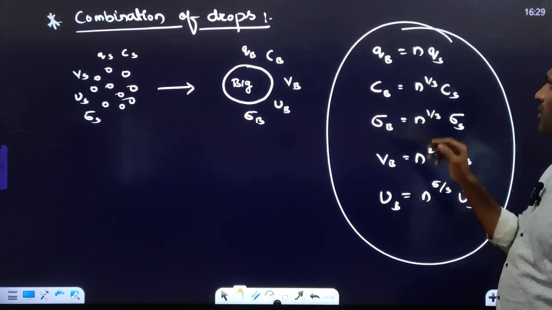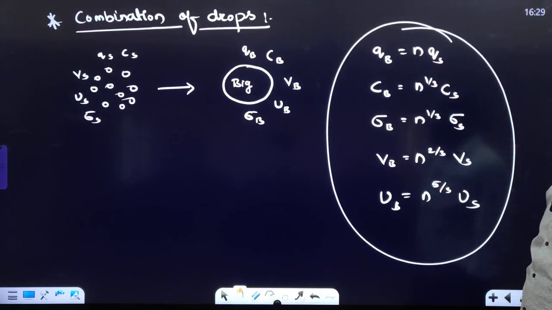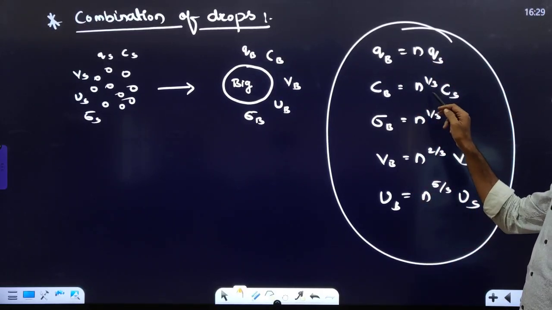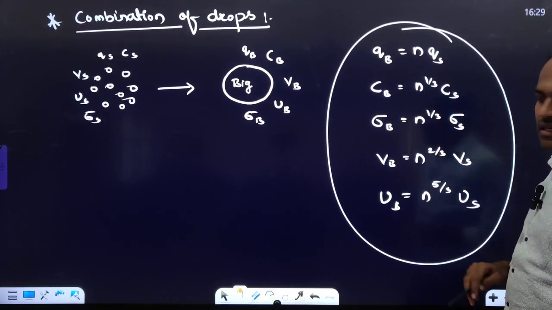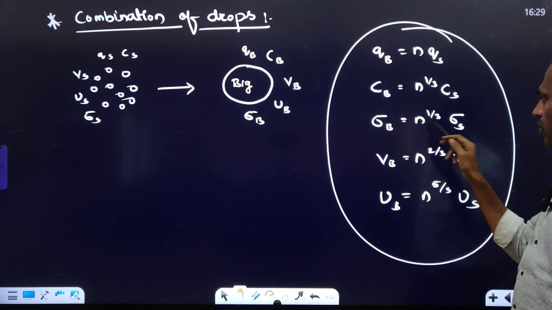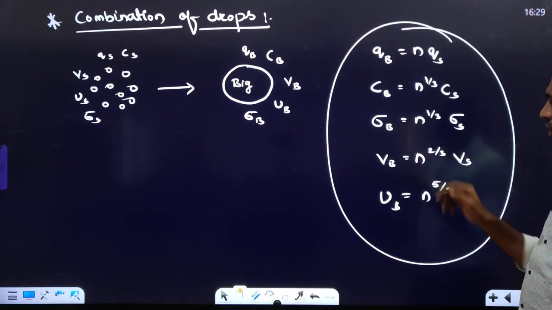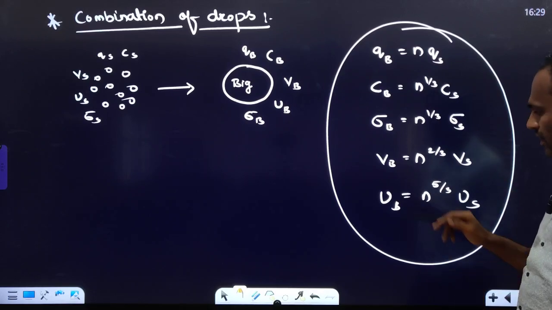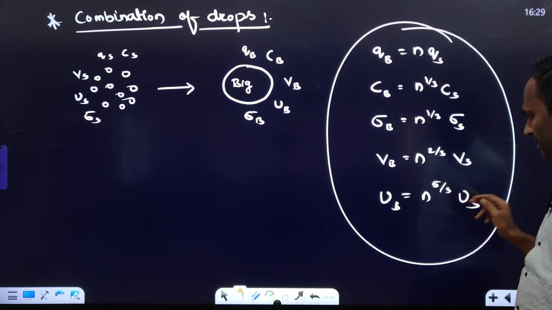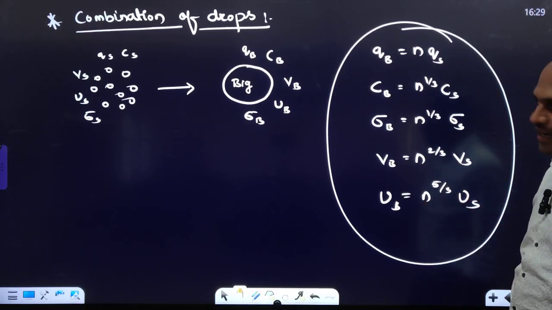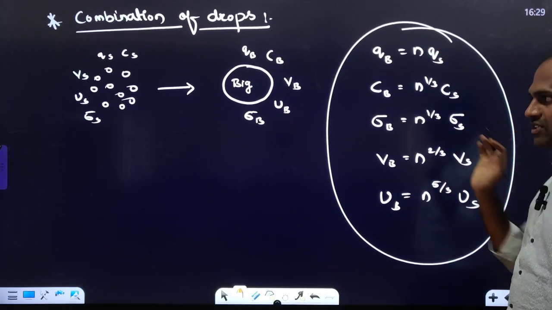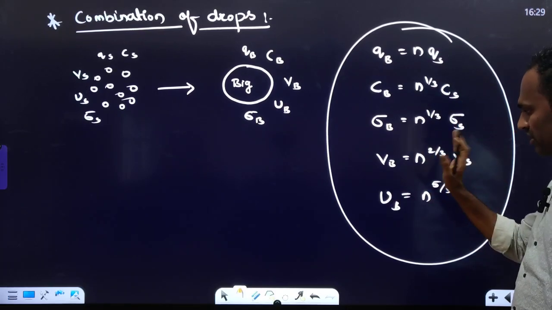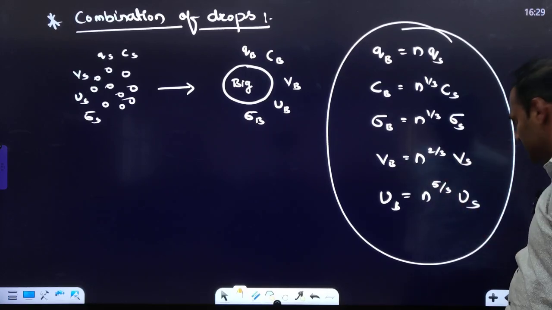Charge of big drop will be equal to n times the charge of small drop. Capacitance of big drop is cube root of n times Cs. Charge density of big drop is cube root of n times that of the small drop. Voltage of big drop is n raised to 2 by 3 times the voltage of small drop. Energy of big drop is n raised to 5 by 3 times the energy of small drop. Right? So like this we get the combination of drops. You have to remember these formulas. When a question on drops combination comes, remember these formulas, and within a step you will get the answer.